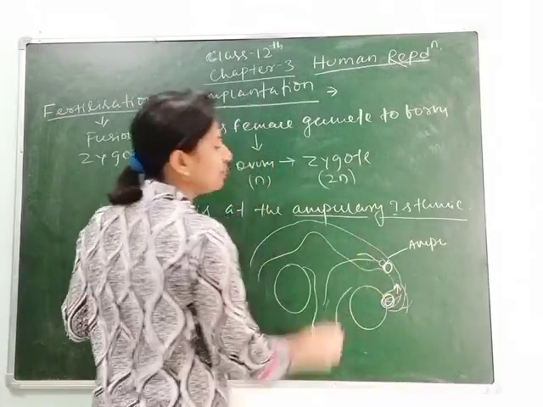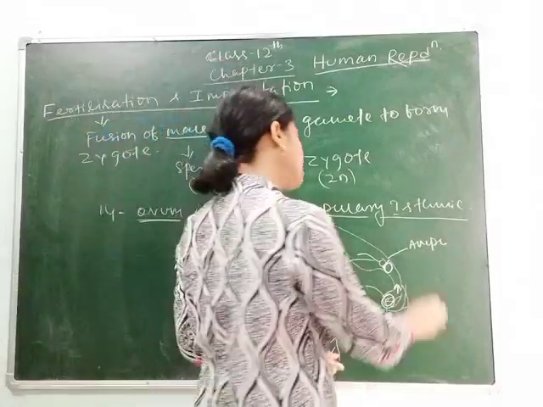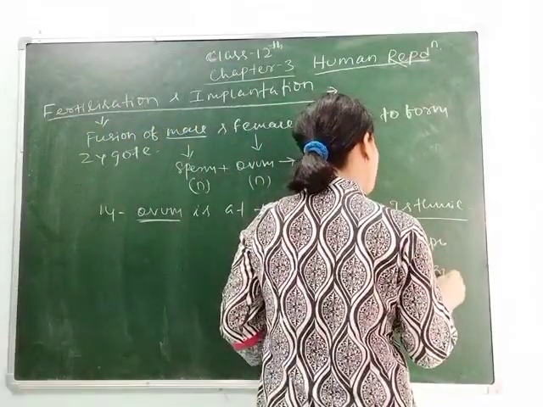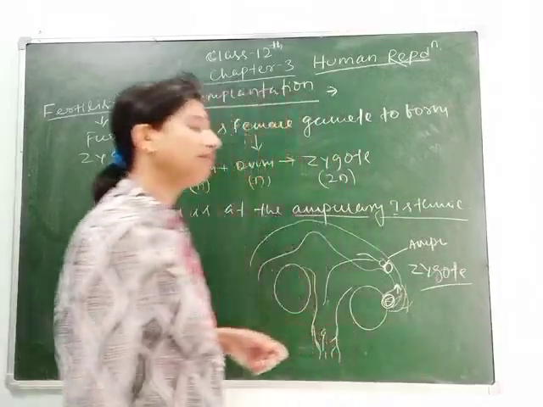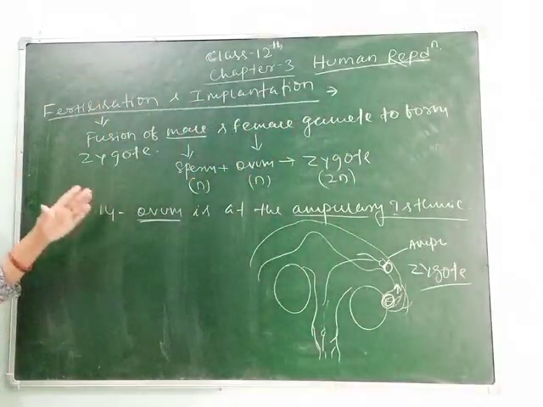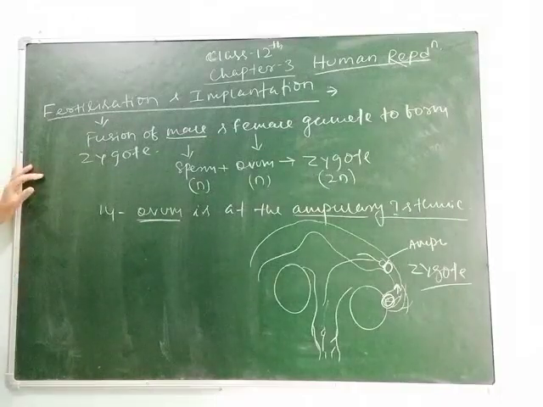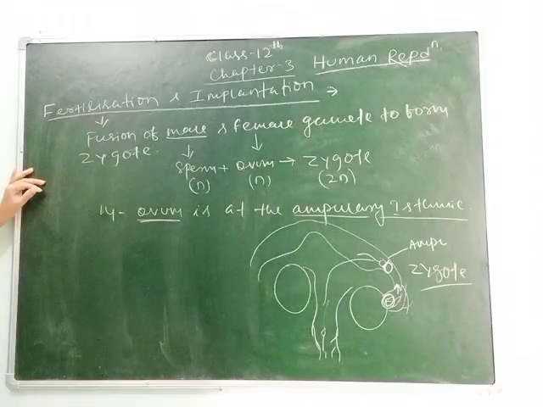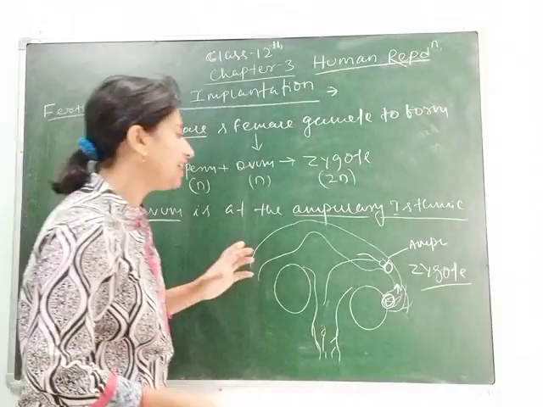It goes to the ampullary isthmic region and fusion occurs, due to which zygote is formed. So here you have to remember that fertilization only occurs at the ampullary isthmic region, when simultaneously both the male gamete and female gamete come in contact with each other. Clear, students?